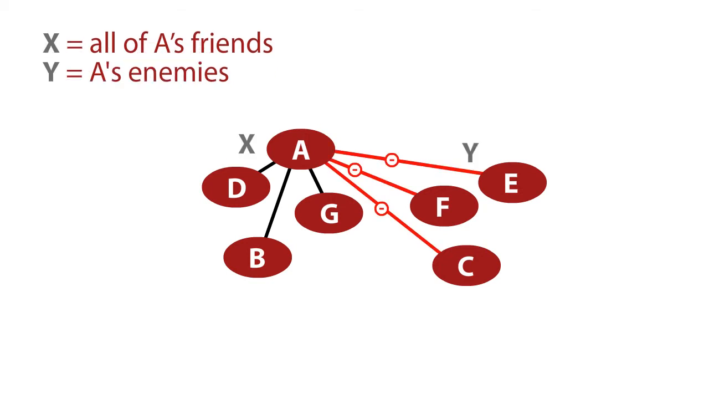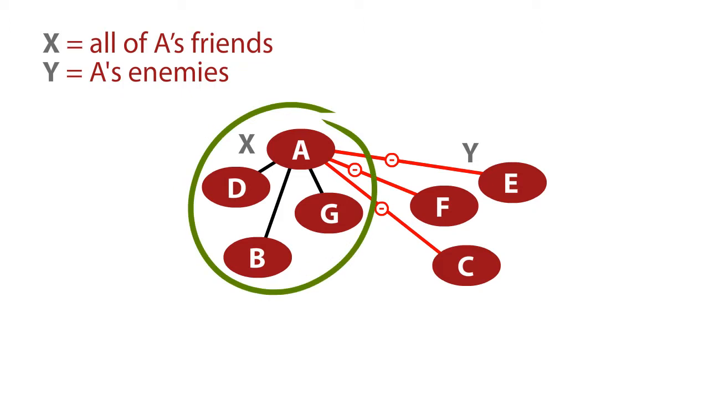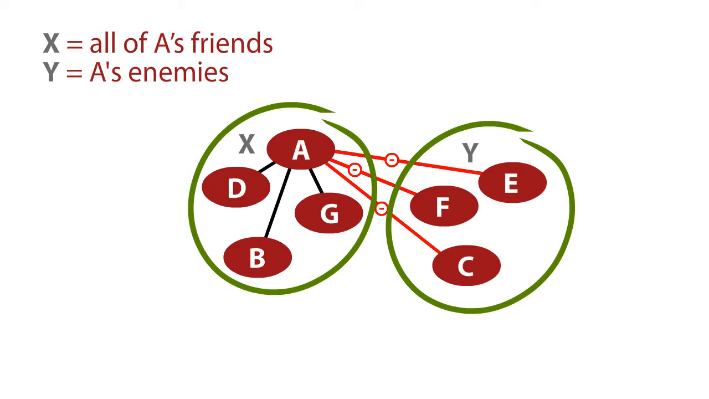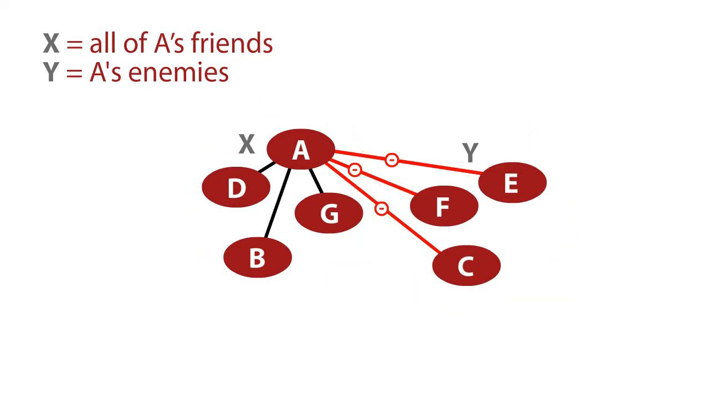So remember, what we want to prove is the group divides into two groups that are friends within the group, but enemies across the groups. And we see the group structure already just looking at A's friends. It must be the case, if indeed there are two groups, that one group consists of A's friends and the other group consists of A's enemies.